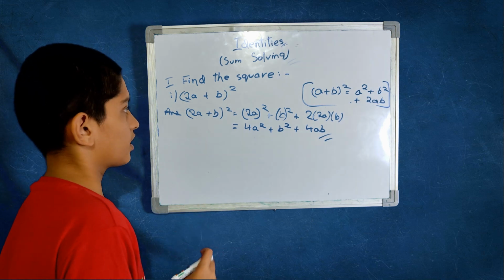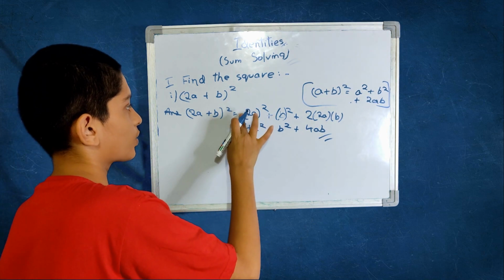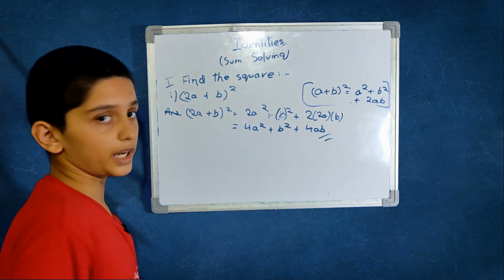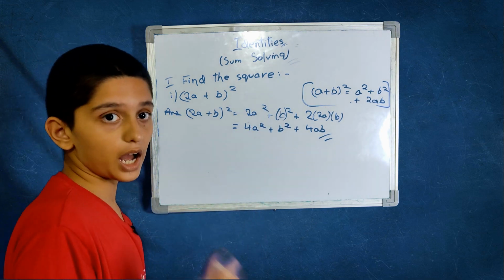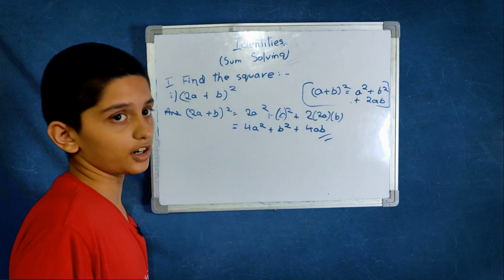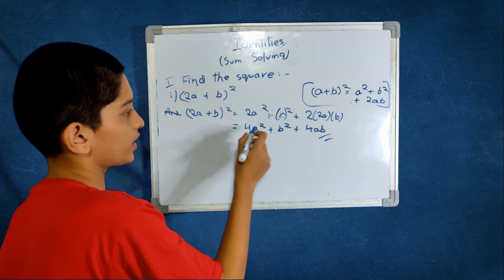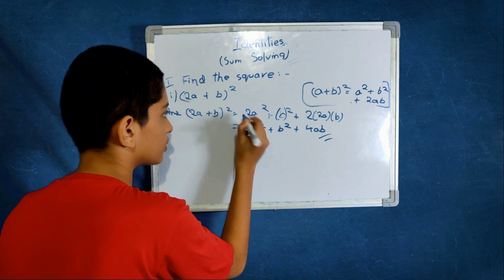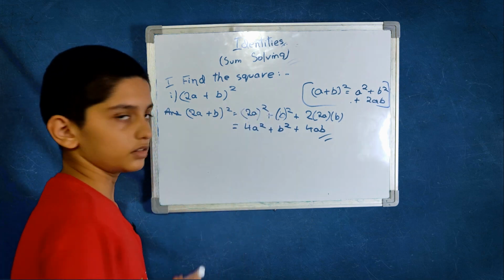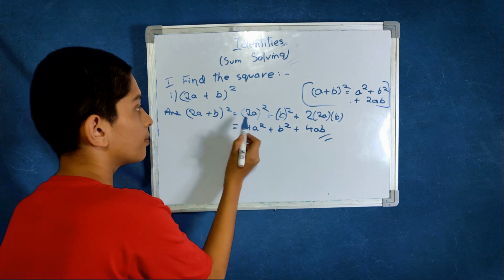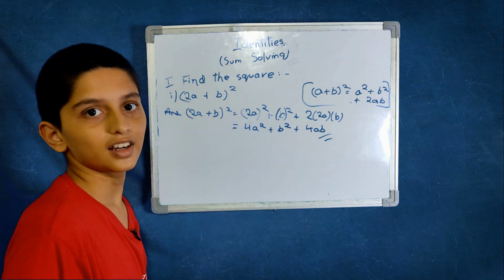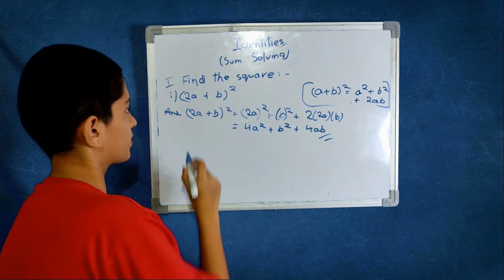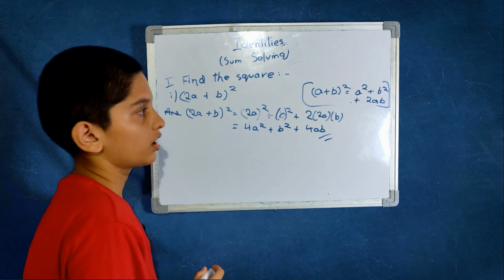And by the way, if you didn't take this whole square, you would get a complete wrong answer. Complete wrong. You will lose your marks. The answer would be 2a square plus b square plus 4ab. But we have included it. That's why be careful about these brackets. You should include them every time while substituting.